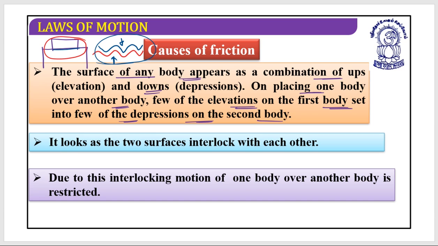So these two surfaces are interlocked with each other, and due to this interlocking, the motion of one body over the other body is restricted. Yes, it is this interlocking which provides us friction. I hope these things are clear.